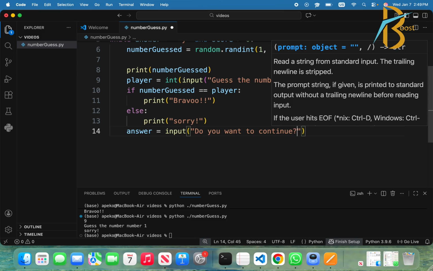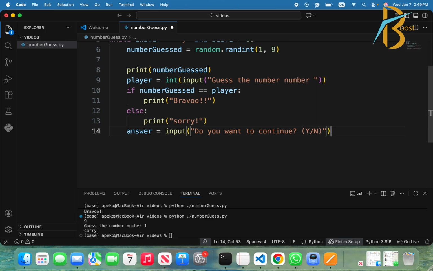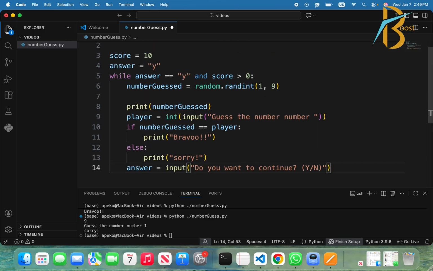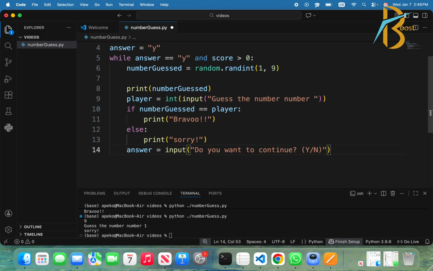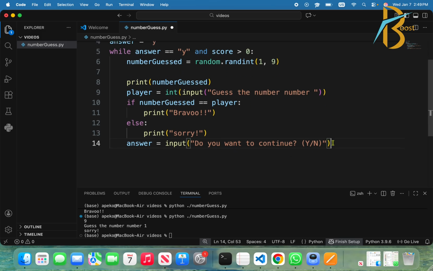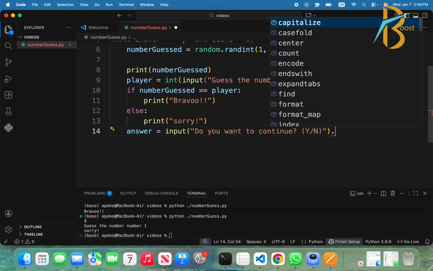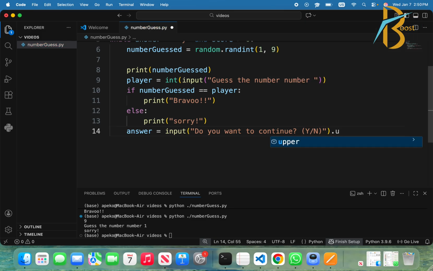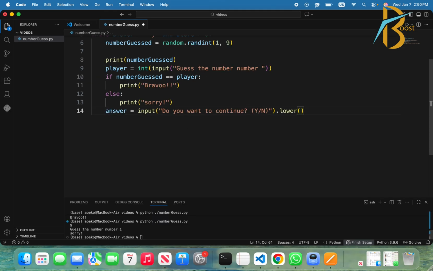And the answer will be yes or no. Sometimes the user might type in capital letters, lowercase or uppercase, so for us to be sure, we just convert it to lowercase. When we convert it to lowercase, we are sure that we are on the same page.